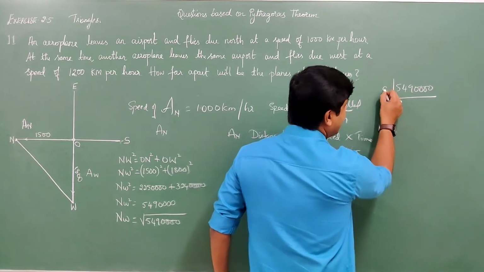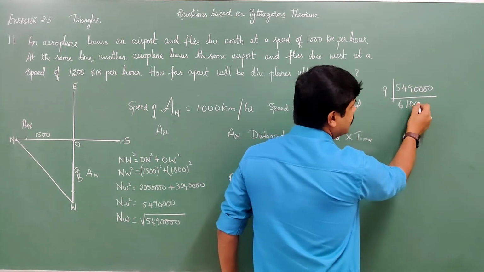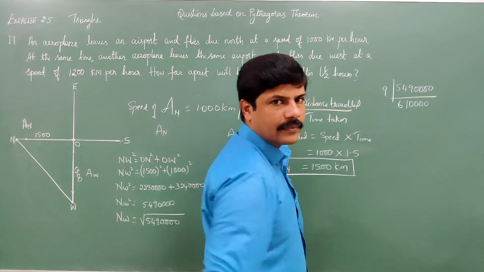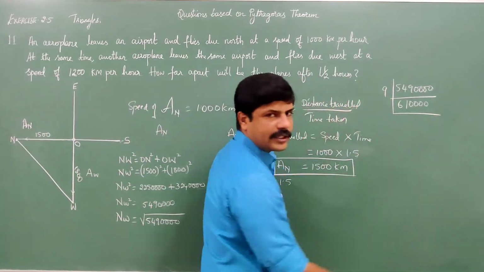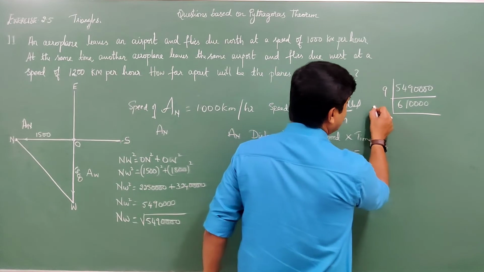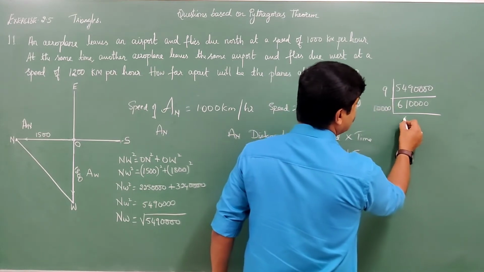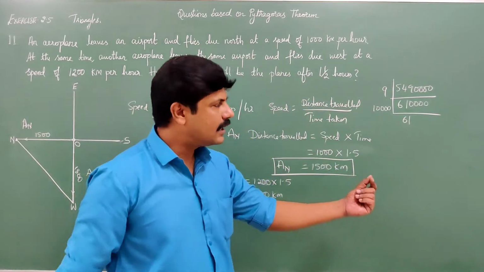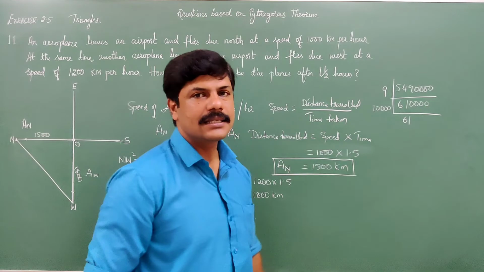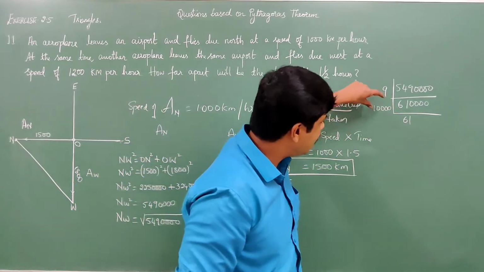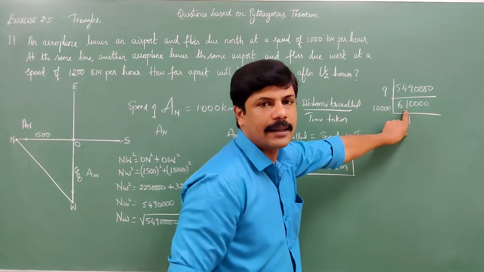That means 9 six times is 54 and 9 one time is 9. Keep the zeros as they are. Since 4 zeros are there, it is 10,000 into 61, which is 6 lakhs 10,000. That means if you multiply 10,000 with 61, you will get this number.